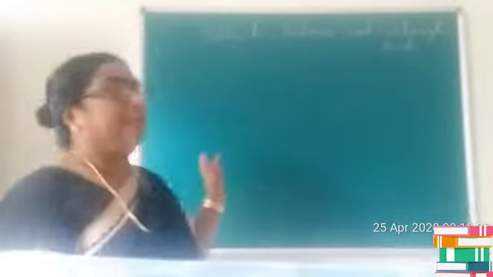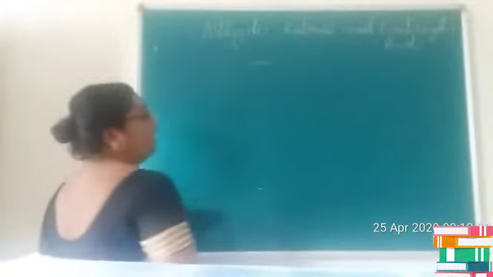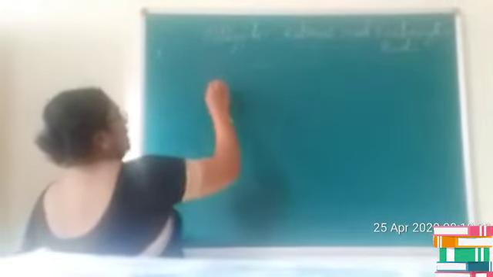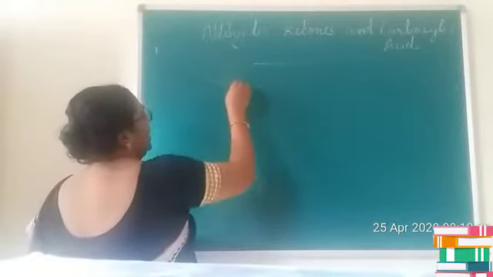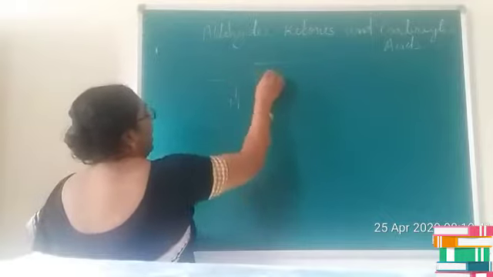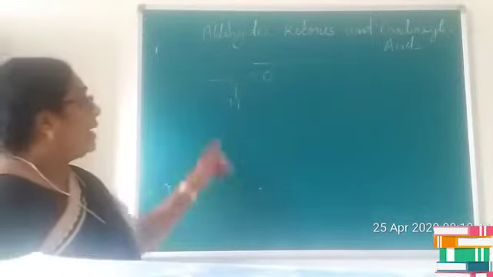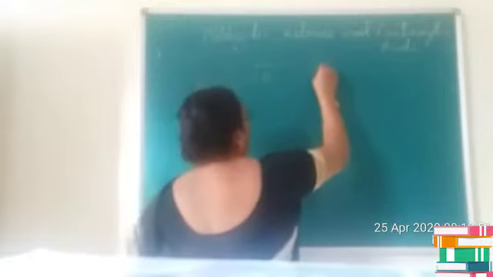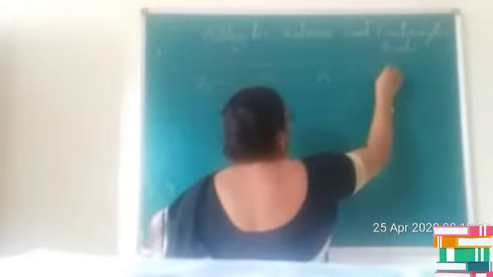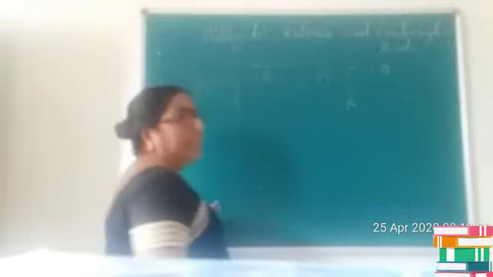Today let us start our chapter aldehydes, ketones and carboxylic acids. Out of these three topics, we are going to study aldehydes and ketones together. Compounds which possess the functional group CHO are generally termed as aldehydes, and at the same time compounds which possess the functional group CO are termed as ketones.